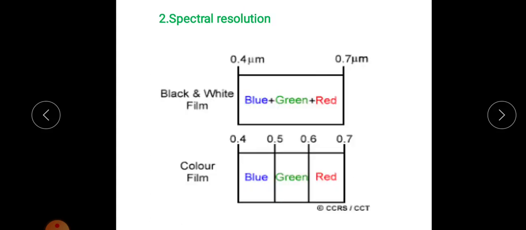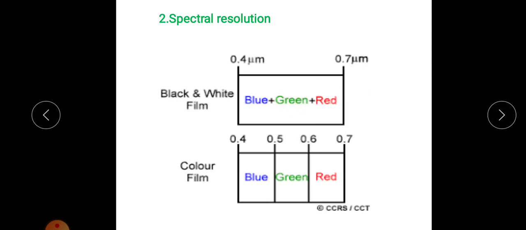That is, if we are using high spectral resolution, we have to identify the color. If it is blue, it may indicate a water body, and if it is green, it may indicate vegetation. Like that, we have to identify which feature is indicated by that color. So we should be very clear. But in the case of low spectral resolution, there will be only black and white.